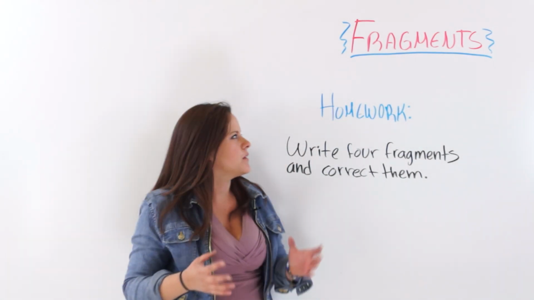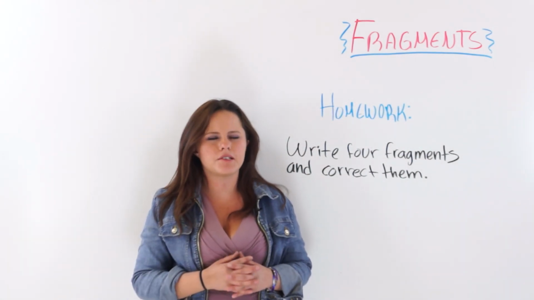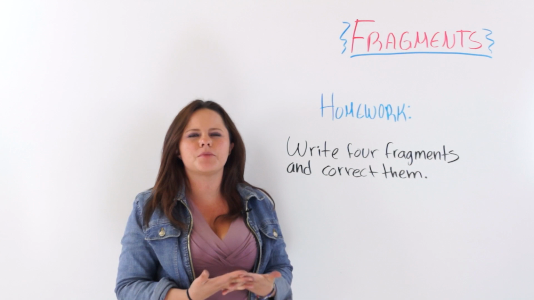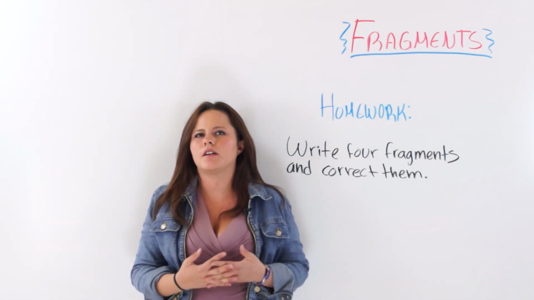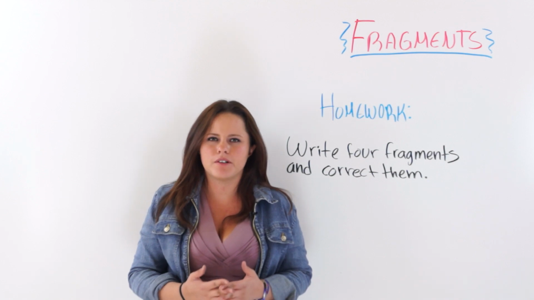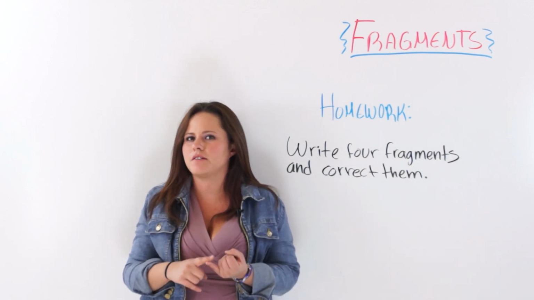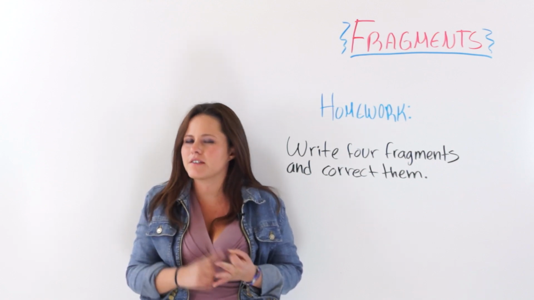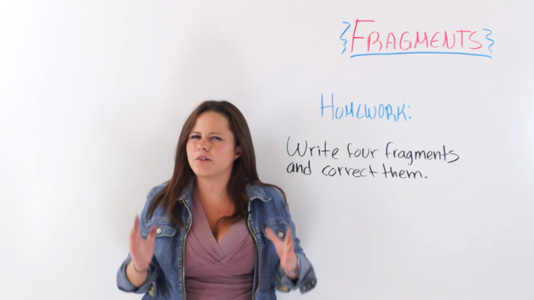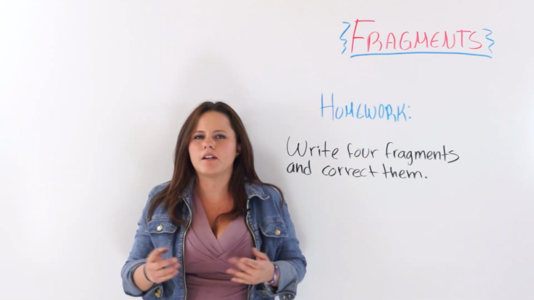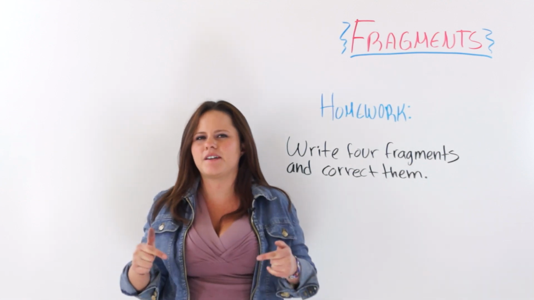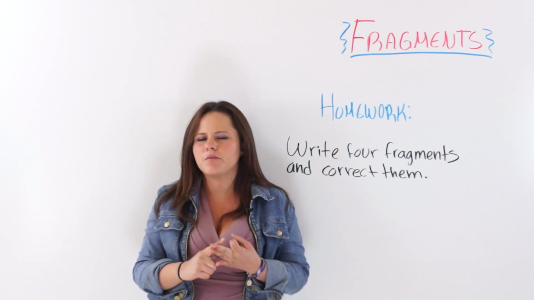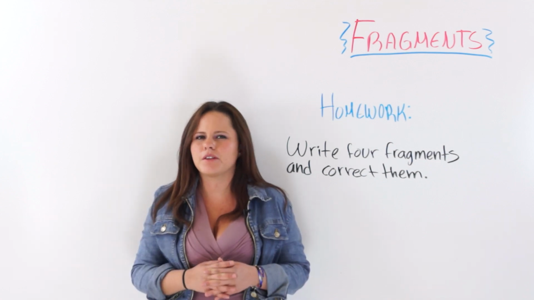For homework, you are going to write 4 fragments of a sentence or 4 dependent clauses and then correct them to make them a full and coherent sentence. Remember, a sentence must have a subject, must have a predicate, and it must most definitely make sense. If you have a workbook, just go ahead and do your homework in your workbook. And if you don't, please leave your homework in the comment section below this video, along with any comment, suggestion, or question you may have. I'll be more than happy to read those.